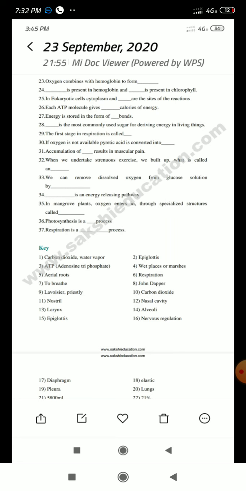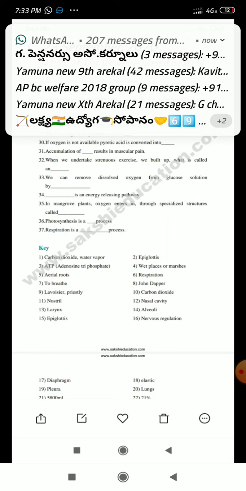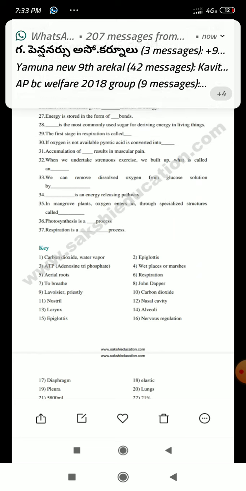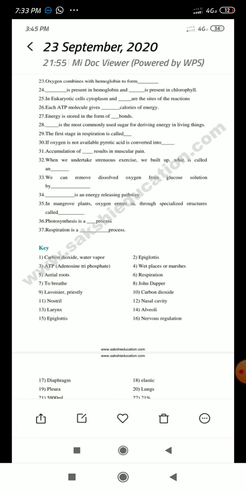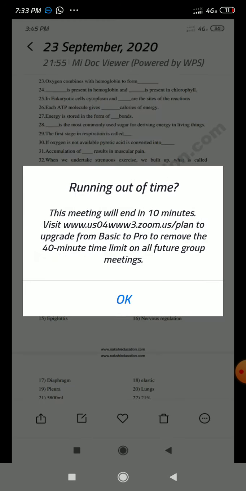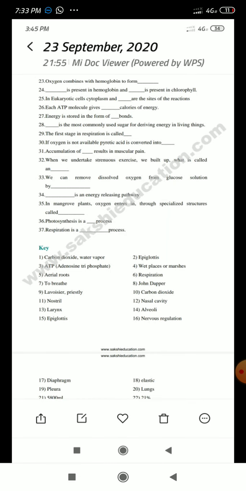And next, photosynthesis is a dash process. There are two terminologies we are using. Photosynthesis is an anabolic process, that is a synthesis process. And respiration is a catabolic process.